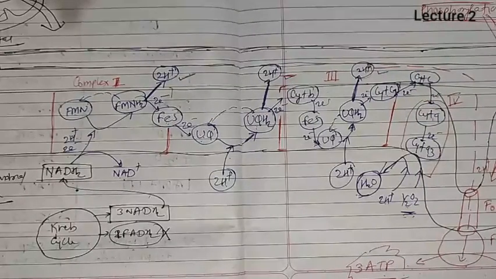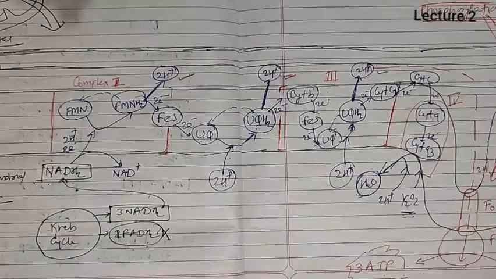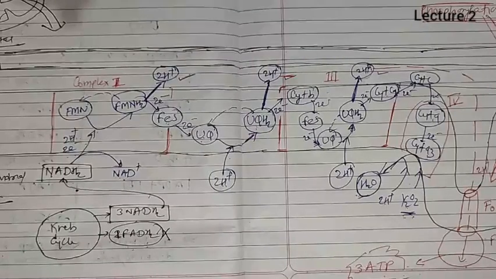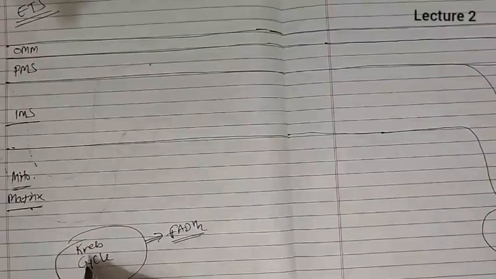After this ETS and oxidative phosphorylation where NADH2 breakdown occurs, we should also understand how FADH2 breakdown occurs. Till now we have discussed the breakdown of NADH2. Now the breakdown of FADH2 occurs through the electron transport chain in the inner mitochondrial membrane. Here you can see this is the outer mitochondrial membrane, this is the perimitochondrial space, this is the inner mitochondrial membrane, and this is the mitochondrial matrix. In the mitochondrial matrix, the Krebs cycle will occur and FADH2 will be produced.